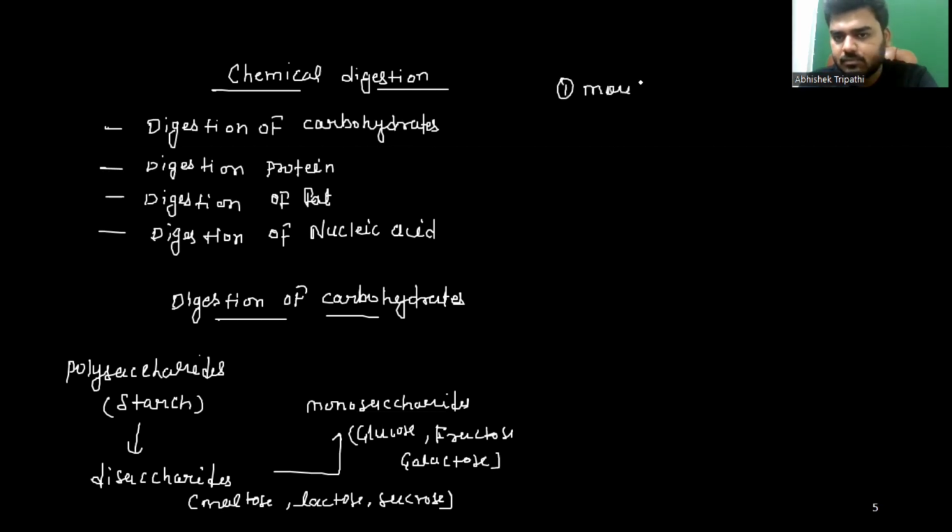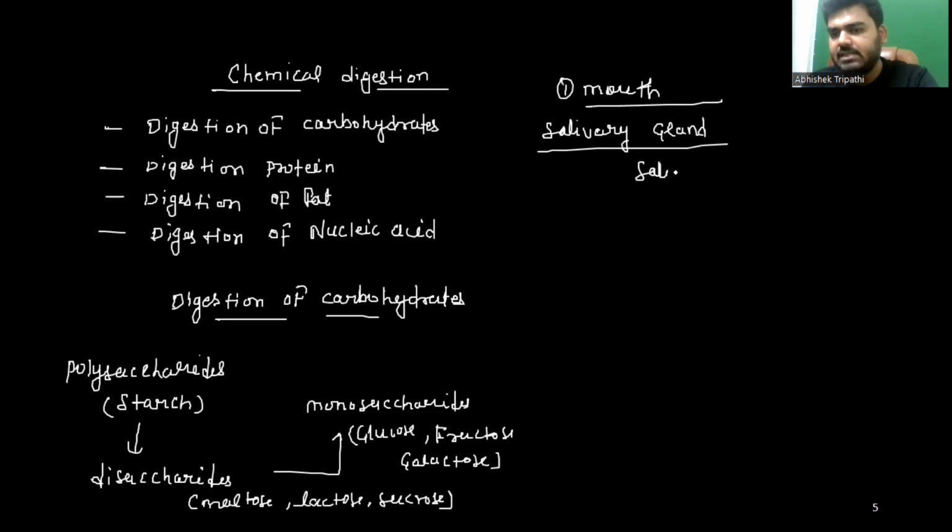Mouth. Here one important gland is present, called the salivary gland. This salivary gland secretes saliva, and the saliva contains the most important enzyme known as salivary amylase.